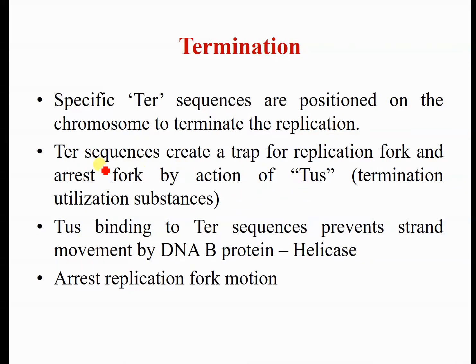They will bind to the TER sequence, and this TUS means termination utilization substance, binding to the TER sequence. They will prevent the strand movement or replication fork movement by the DnaB protein, that is helicase. So helicase enzyme activity will be prevented up to that mark, and that will arrest the replication fork motion.